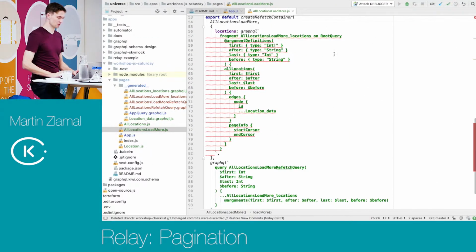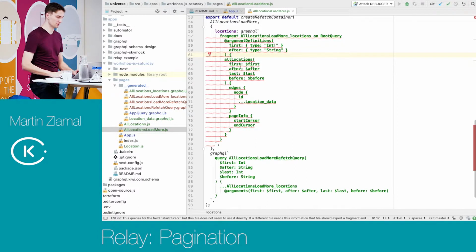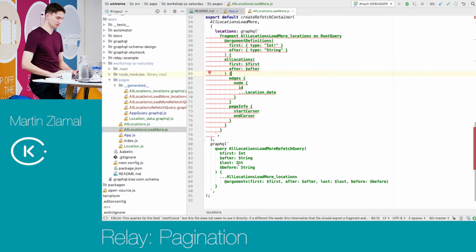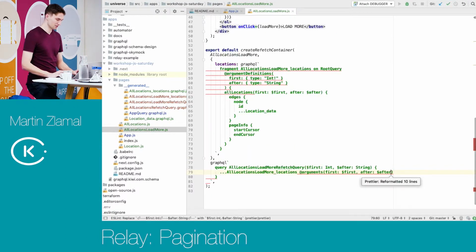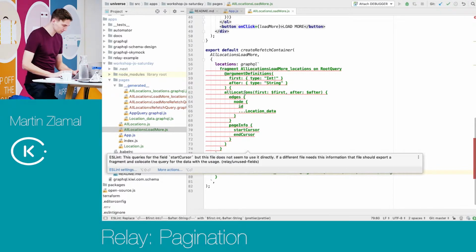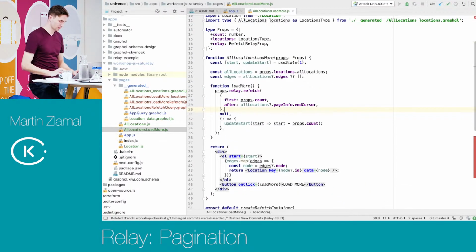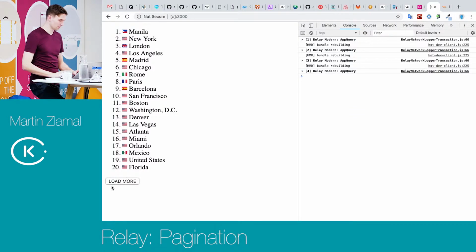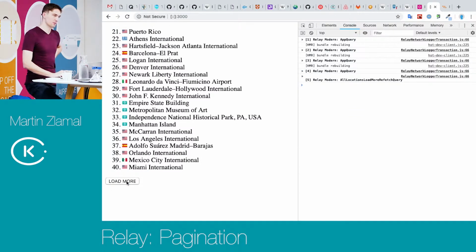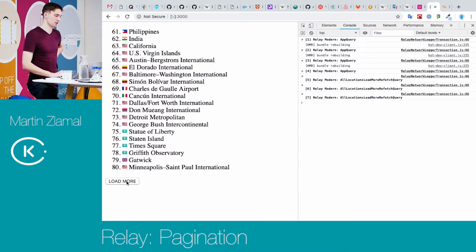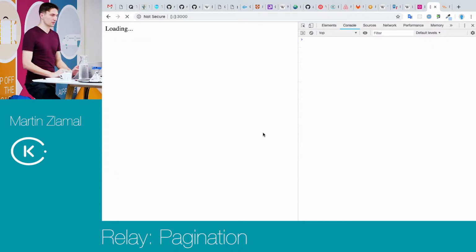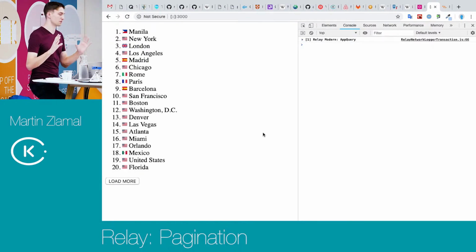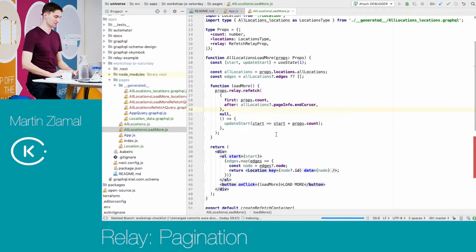Because we don't need to go back, so last and before is not necessary. That's better. So still the pagination works like in the previous case, we are going next because the logic is still there, but we cannot go back. And if you have this, we are like one minute from the final state, honestly.